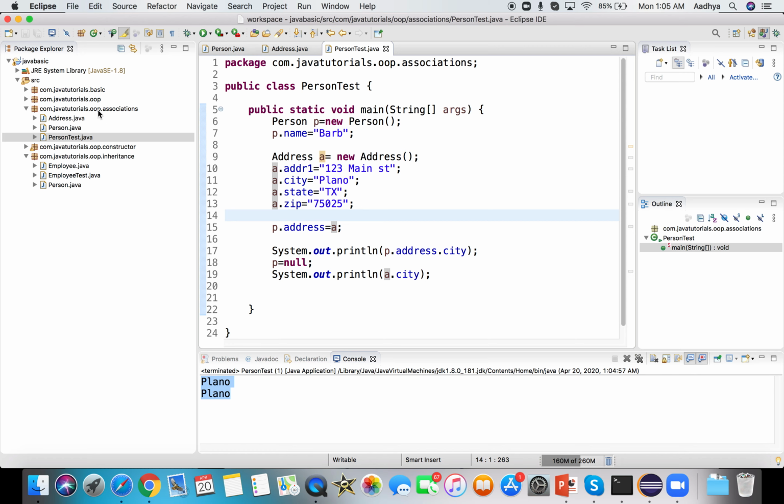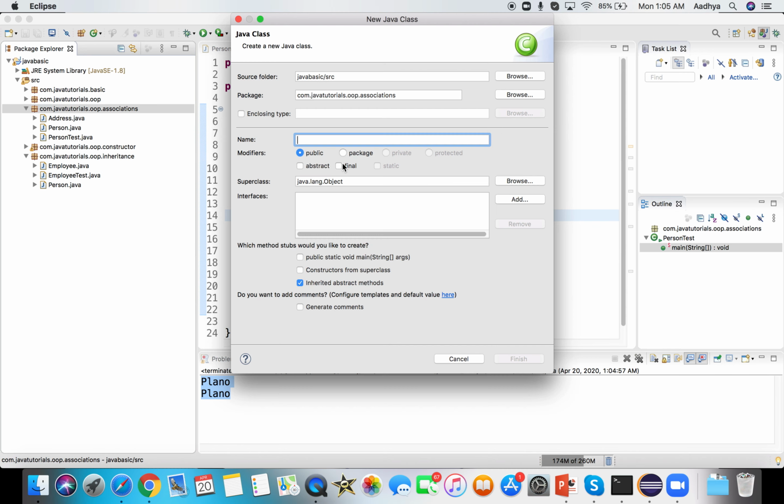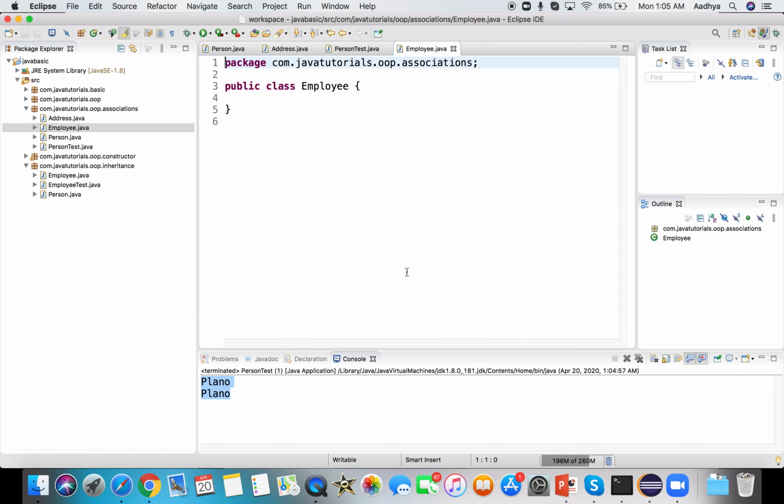Now let's move on to the next relationship type, which is the composition relationship. So let's create an employee object. This employee object may contain again string name, string employee ID. Then I want to create one more object called compensation, employee compensation. I could put it as salary, but I wanted to create it as a separate compensation class, so that I can maintain not only the base salary but other parameters like bonus or any other things I want to represent.